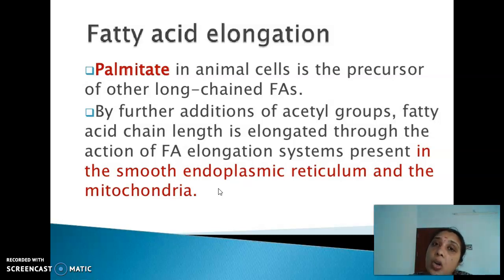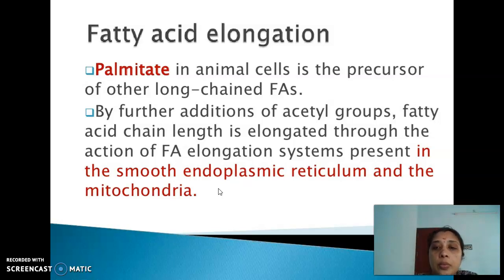It simply gets added onto the palmitic acid, right? The palmitic acid migrates from the cytoplasm into the microsomes where it undergoes elongation, and the elongation is carried out by malonyl CoA in the presence of NADPH, right? And the chain is getting elongated. Molecular oxygen is also necessary because NADPH is a coenzyme. So it requires molecular oxygen also, right?